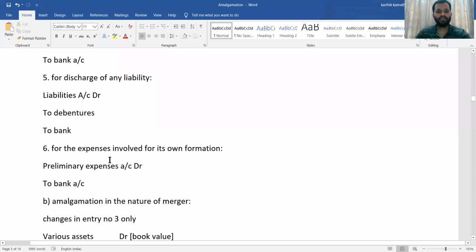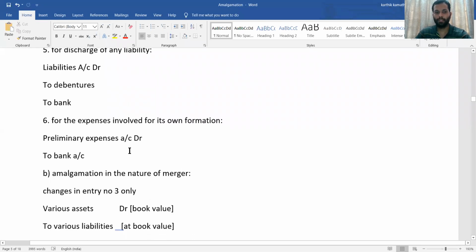Then for the expenses involved for its own formation, suppose there are any preliminary expenses involved for incorporation of the company, that is preliminary expenses account debit to bank account. One more journal entry you need to pass.